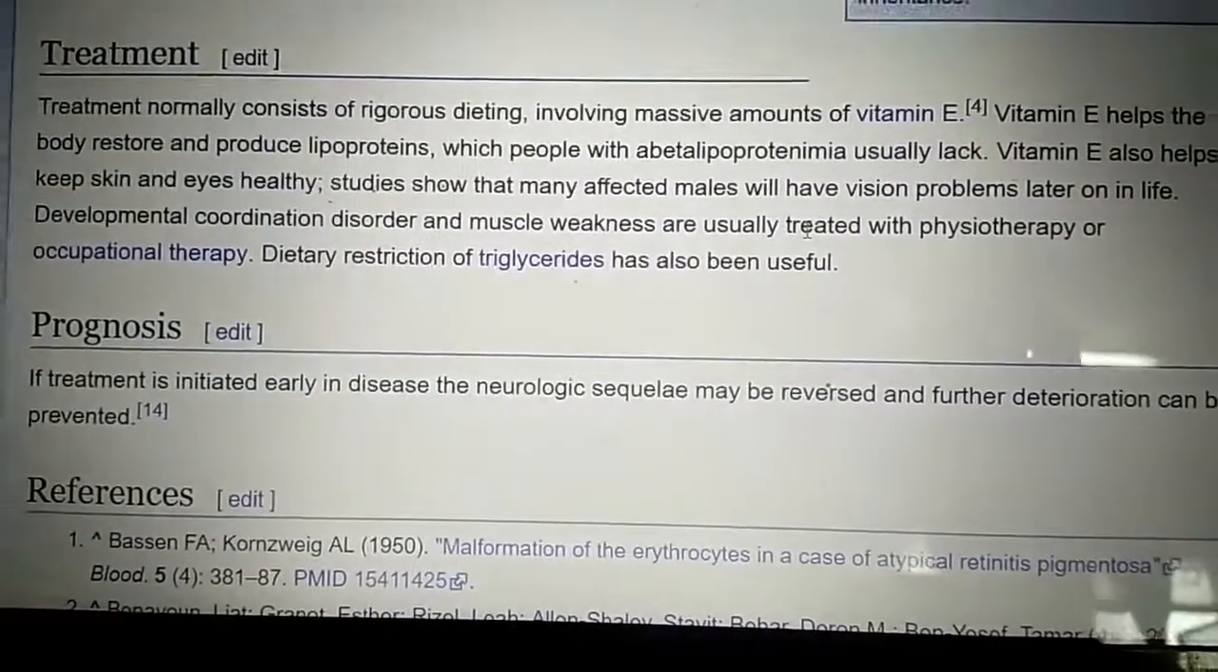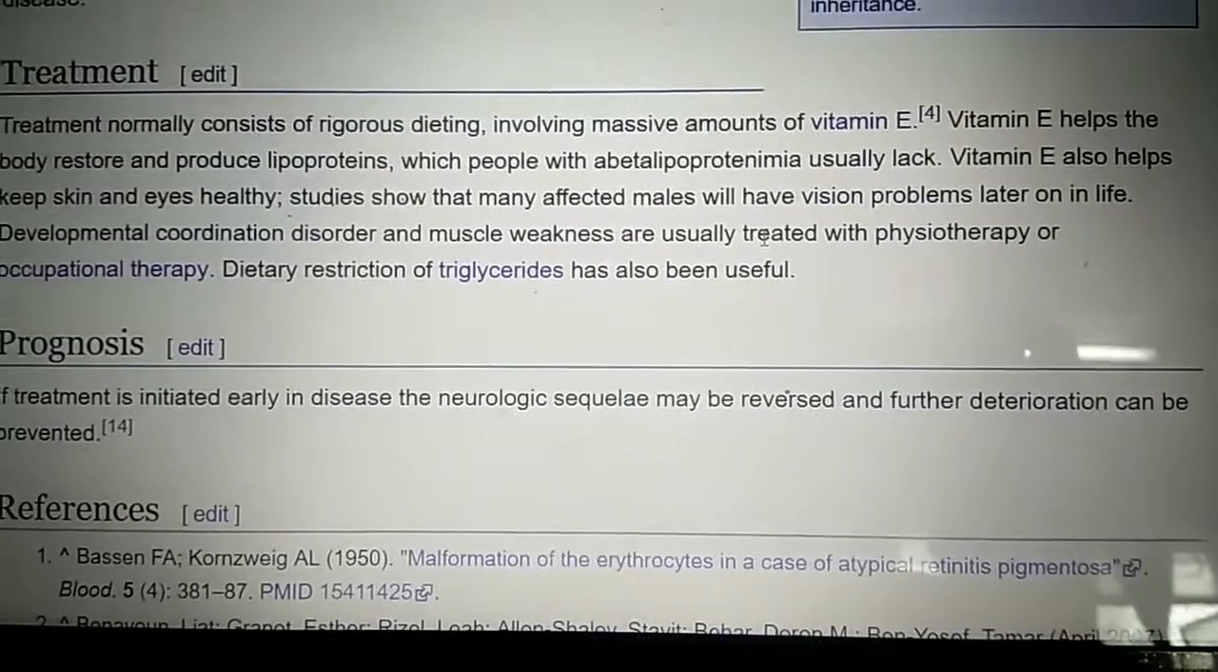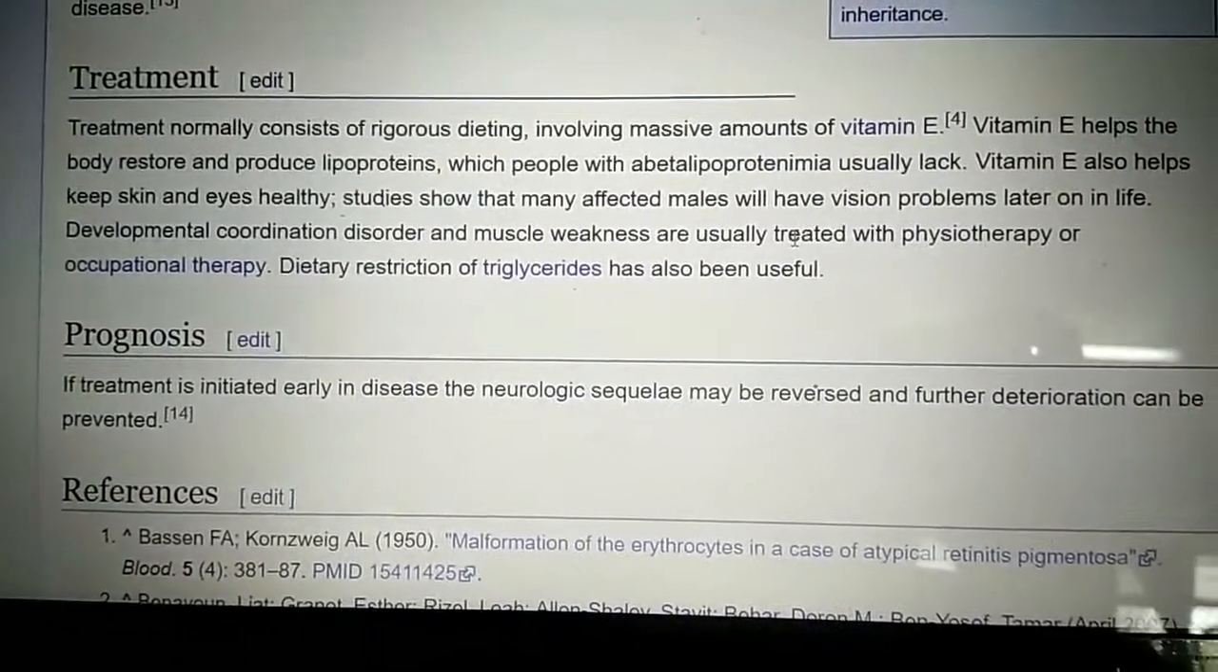And prognosis of abetalipoproteinemia: if it is treated early in the disease, neurological sequelae may be reversed and future deterioration can be prevented.